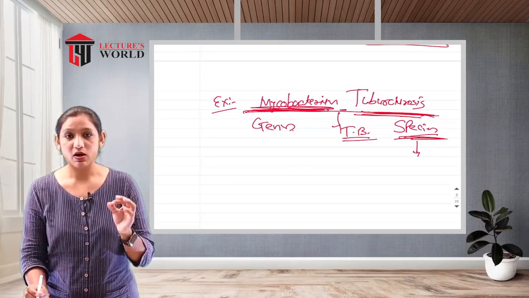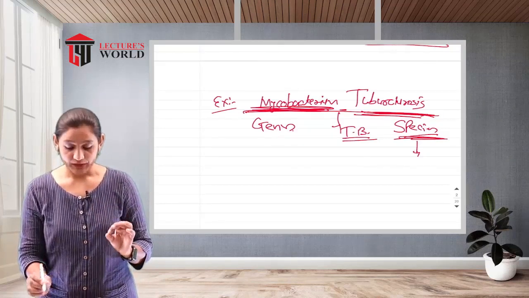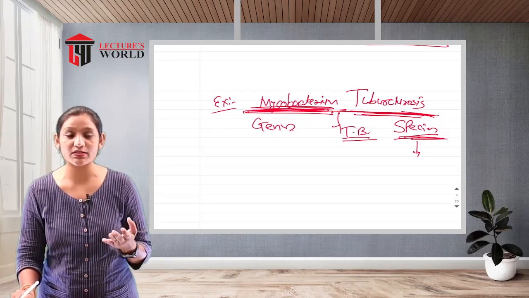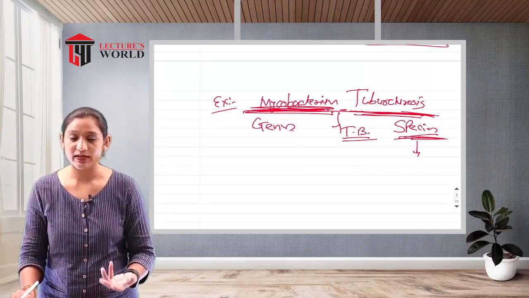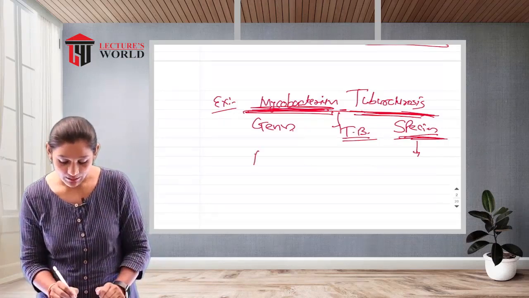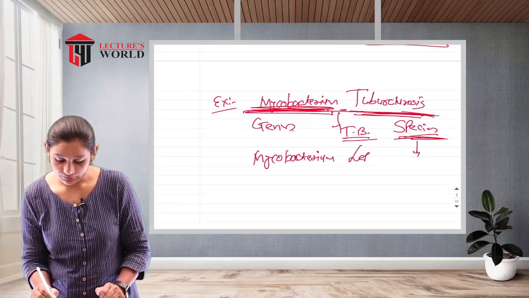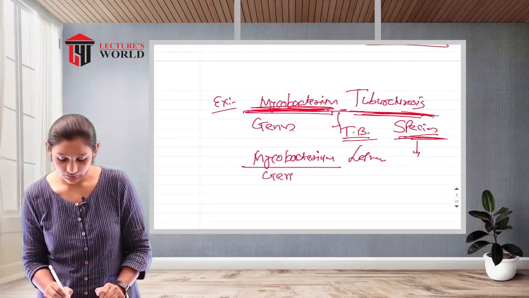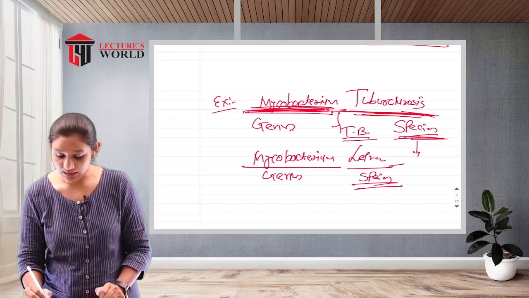Species always differ for different diseases. If the genus is the same but the species changes, the disease changes. For example, Mycobacterium lepra. This is the genus name and this is the species name. Lepra causes leprosy.